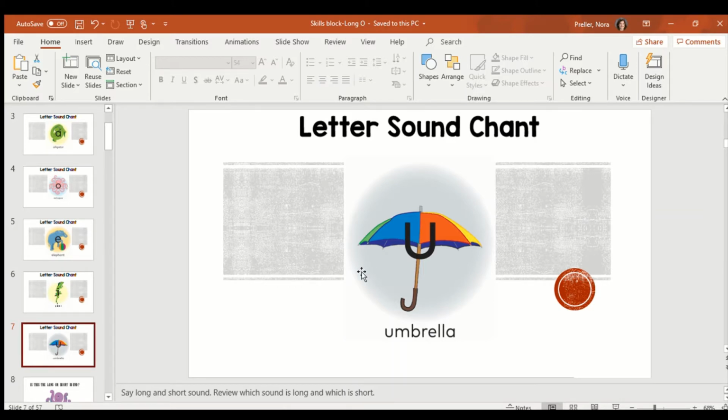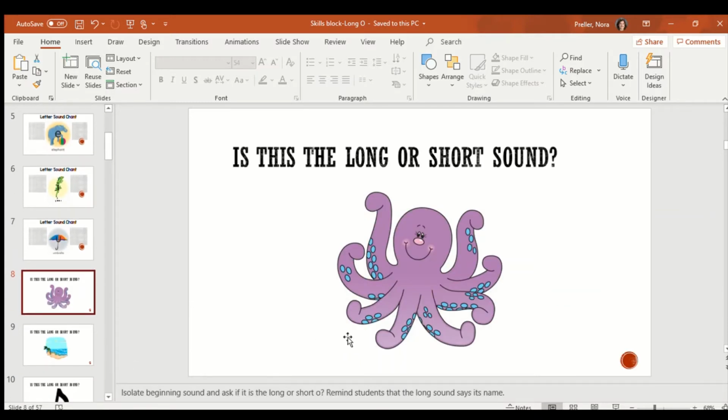Now we're going to take a look at some pictures. These are going to have words that are going to either have the long or short O sound. So we're going to want to listen for the O sound in the word and then decide, is that O saying its name or not? Is it long or short? So this is an octopus. There's the O at the beginning of octopus. Say octopus. Is the sound short or long? Ŏ is the short sound. Octopus.